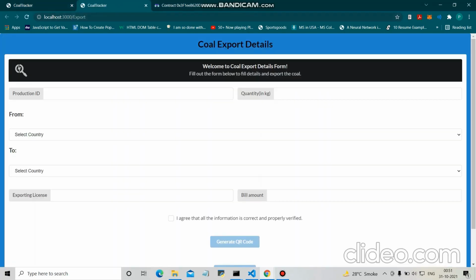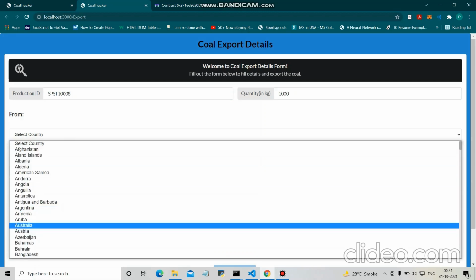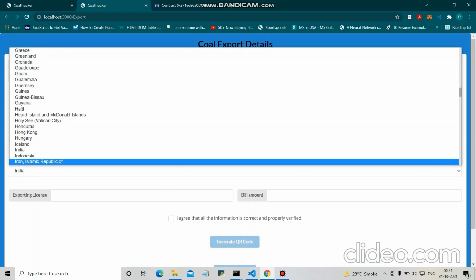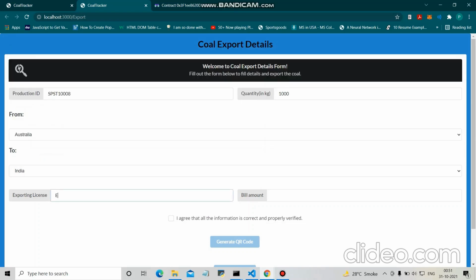As I click on the export section, I have to add the production ID. Now I add the quantity of the coal which is to be exported. Let's keep it 1000. Now select the from country where it is going. Let's keep it Australia, and the importer country is India. The exporter will enter his license. The bill amount, let's say 600 per kg, so we keep it 6 lakh, and I agree to all the information.